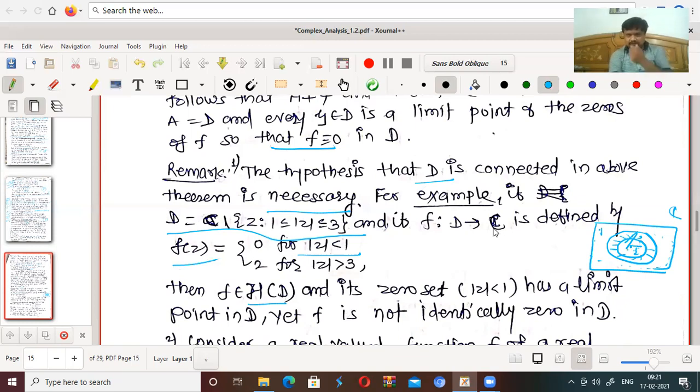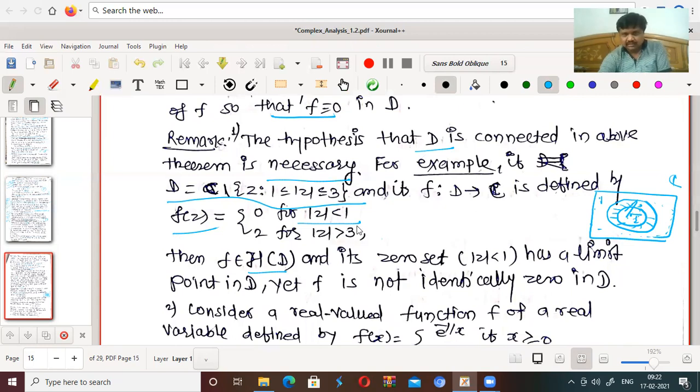No doubt f is analytic here, because f of z is defined by either 0 or 2. It is constant, hence differentiable: f dash at z is 0 for this part, and again 0 for the part where f is 2. So f is differentiable in this set, so f is analytic.